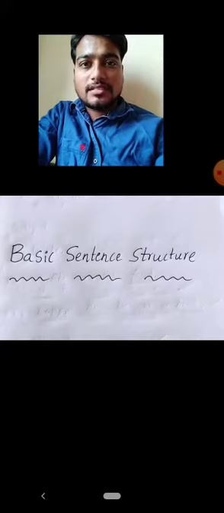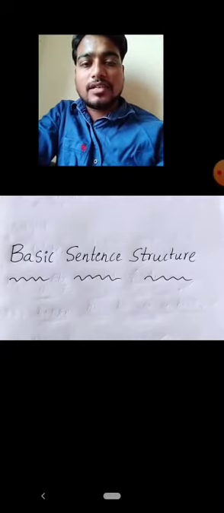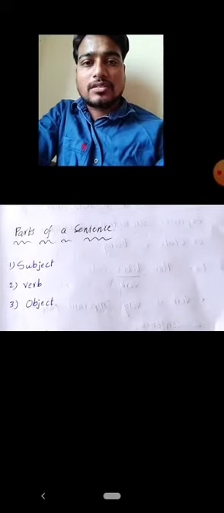In the previous class, I discussed the definition of a sentence and the rules for making sentences. Today, I would like to discuss the basic sentence structure. In that, first we will go over the parts of a sentence.